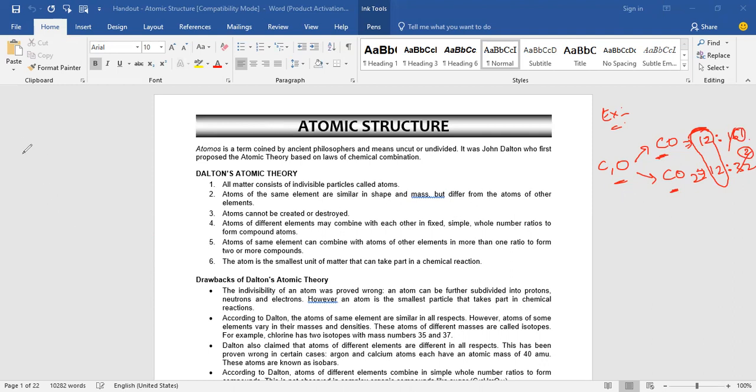Now when you come to the Gay-Lussac law, the gaseous reactants and products are always present in simple ratios. In a chemical reaction, the gaseous reactants and the products are always present in the simple ratio. That is the Gay-Lussac law. Is that one definition clear? Yes, sir.